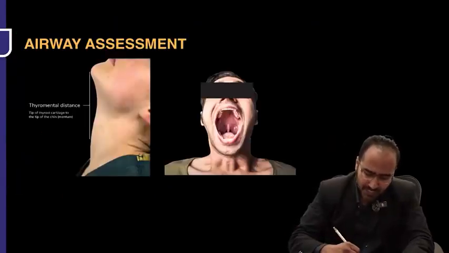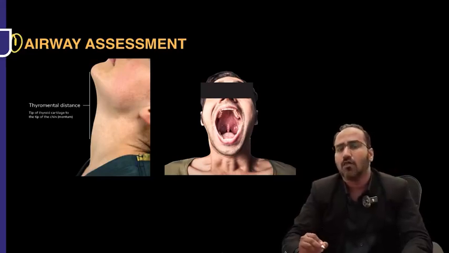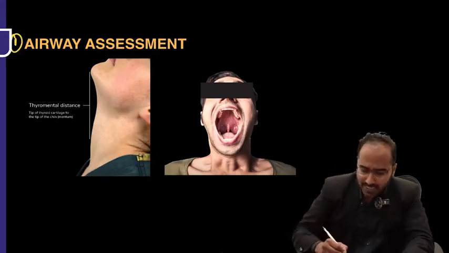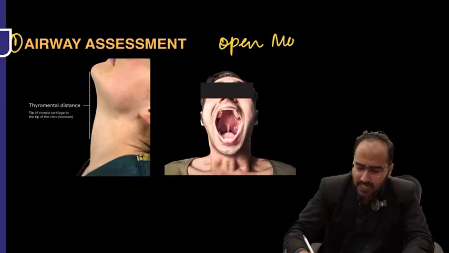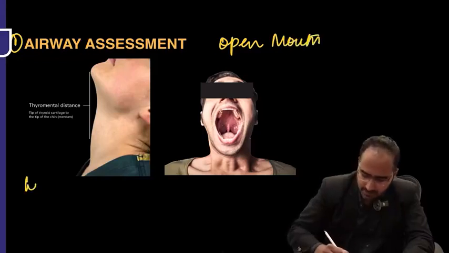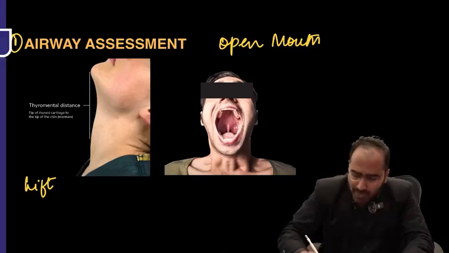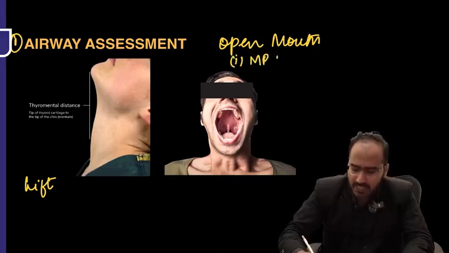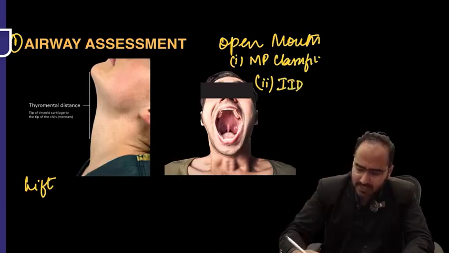Now guys, what do we do in the airway assessment? In the airway assessment, we tell the patient 2 things. Come on guys, we are discussing PAC. The first step in the PAC is airway assessment. What 2 things are we telling the patient? We are telling the patient to open your mouth and lift your chin. As he is opening his mouth, you again look for 2 parameters. These parameters are very important. The first is the Mallampati classification. The second parameter is inter-incisor distance.